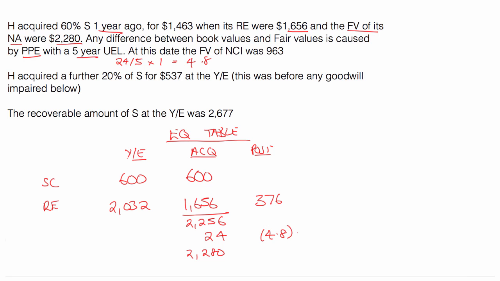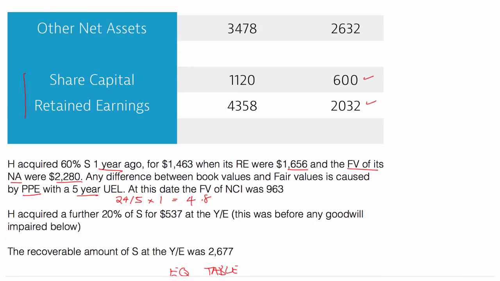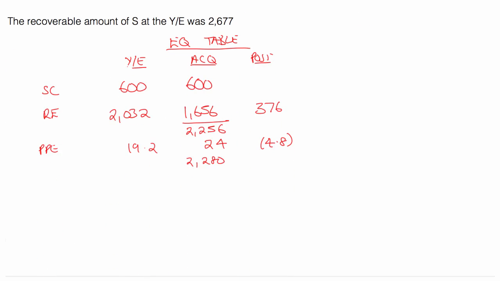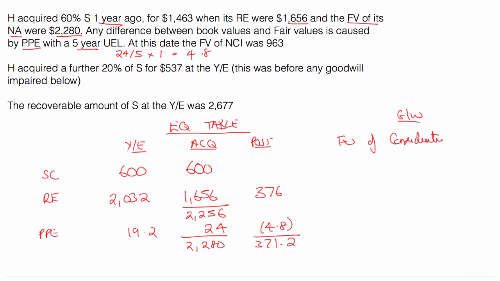Leaving me with, on the SFP then, 19.2 PPE, which I'll need to go and put on now. So I go on and put on plus 19.2, and then I just add this down. So 376 minus 4.8, and that gives me 371.2, and I know I'm going to need that. So carry on though, goodwill, fair value of consideration, and then I need to check what sort of NCI am I doing. So NCI, what is it?